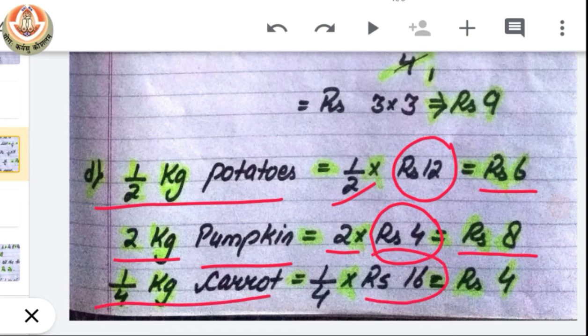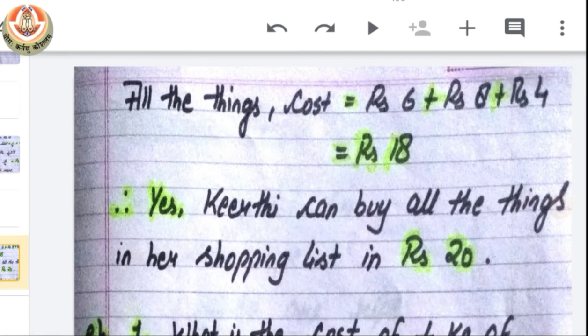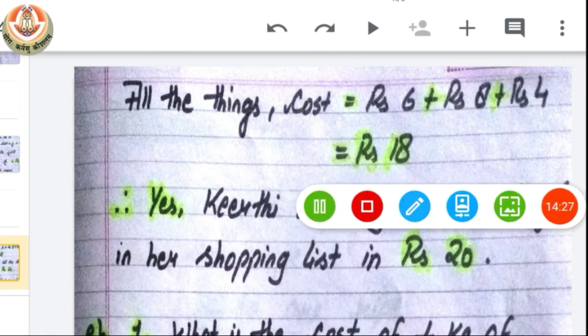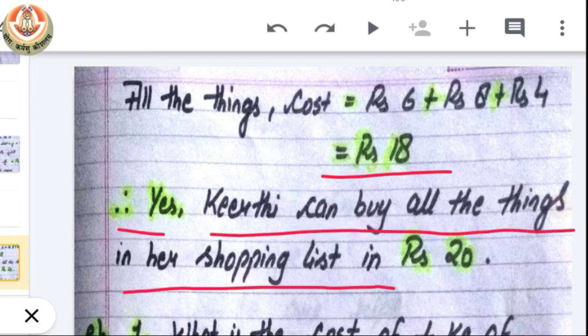1 kg of carrot costs rupees 16. So the 1 by 4 kg of carrot will cost rupees 4. Now we have to add all the 3 things. When we do so we get a total of rupees 18. And we all know that Kirti had rupees 20 with her. So that means yes, Kirti can buy all the things in her shopping list in rupees 20.